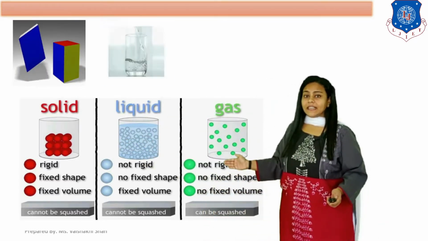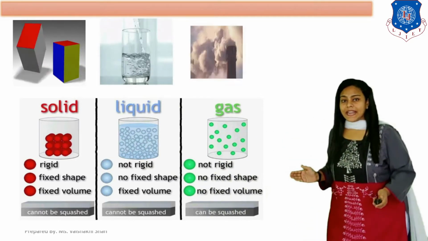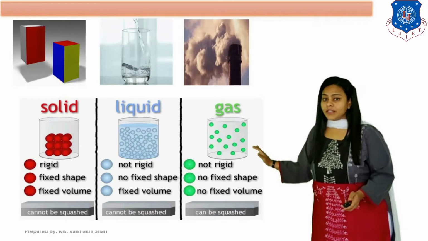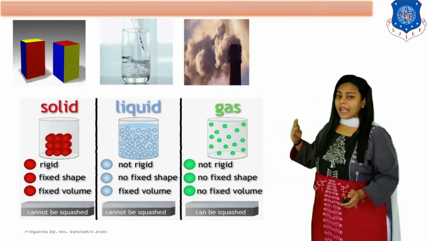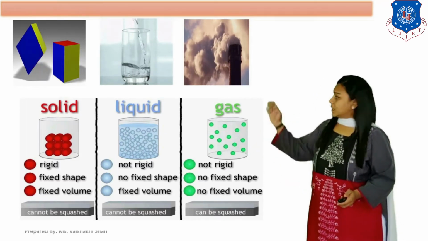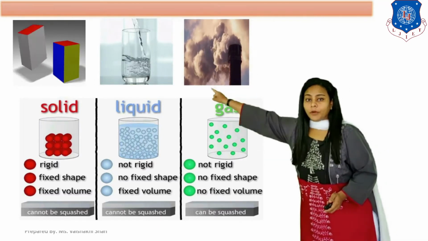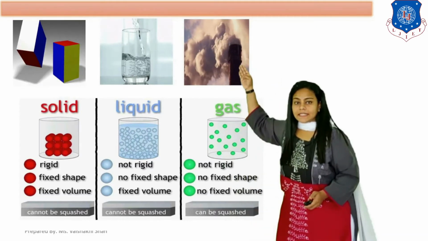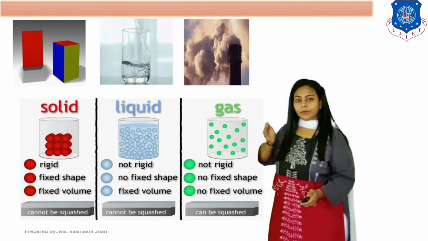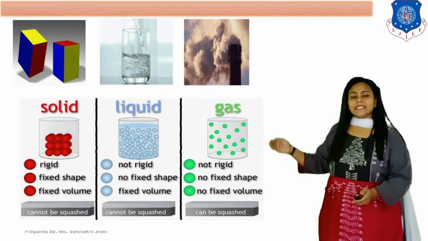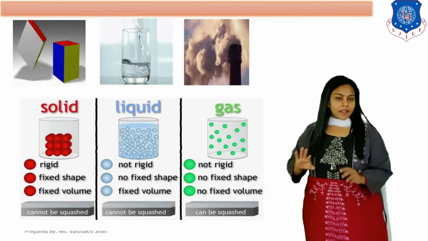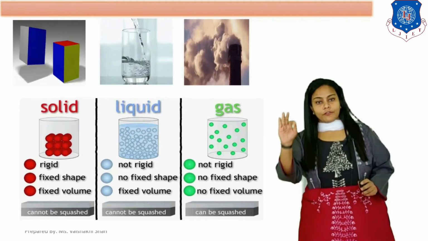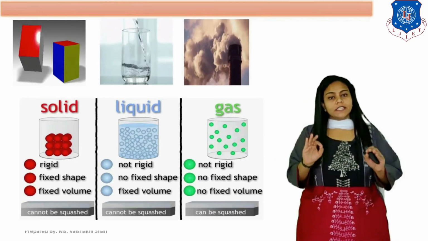On the other side, liquid and gases are not rigid, with no fixed shape and no fixed volume. So they can flow from one point to another point. As you can see, the liquid and the gases both can flow from one point to another point, so they are considered fluid. Now we have studied the basic definition of fluid: that which can flow from one point to another point.